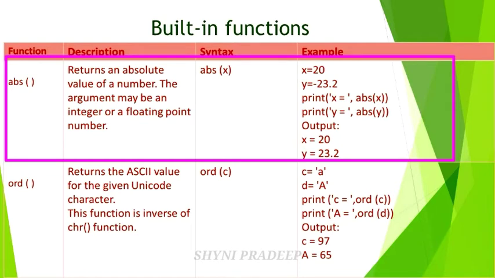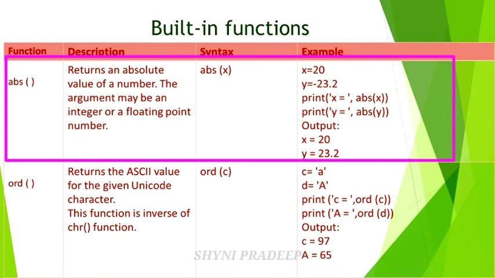Absolute value means it removes the minus sign from the number. Which means if you are giving a positive value, it will display the positive value. If you are giving a negative value, it removes that negative sign and displays the positive value. So x equal to 20 and y is equal to minus 23.2 is given. It removes the minus sign, so you will get 23.2.